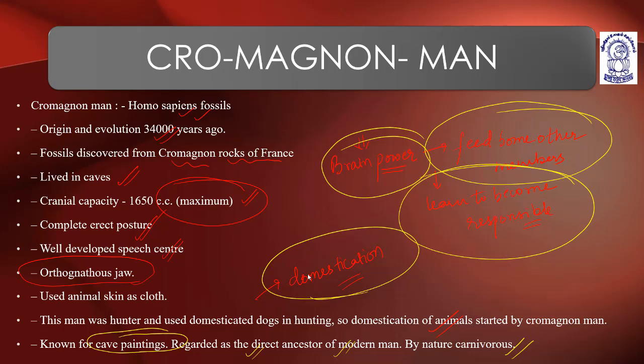So please brief yourself with the slides, so that you can come to know the difference between different types of prehistoric men, whether Java men, Peking men, Cro-Magnon men, and the previous ancestors. Please remember the evolution of apes and evolution of men is very important. The differences and similarities between apes and men are very important and very frequently asked questions.